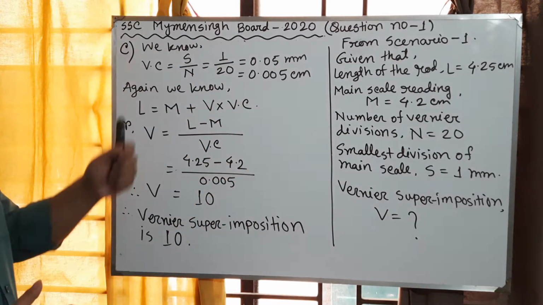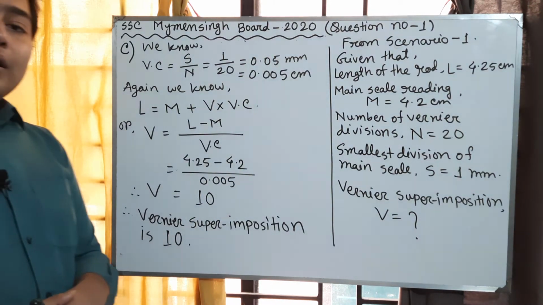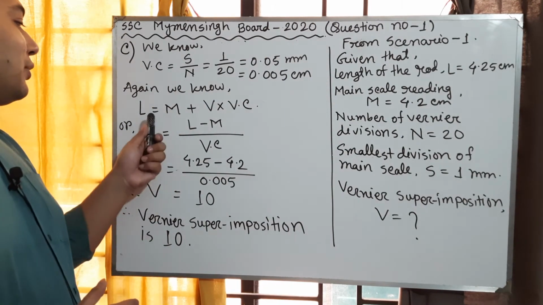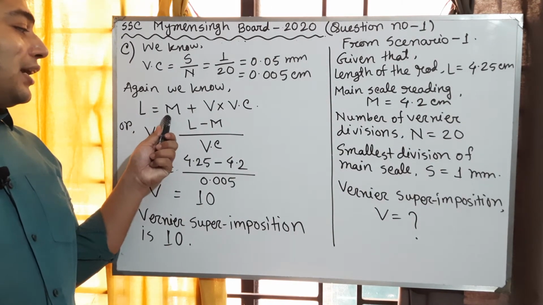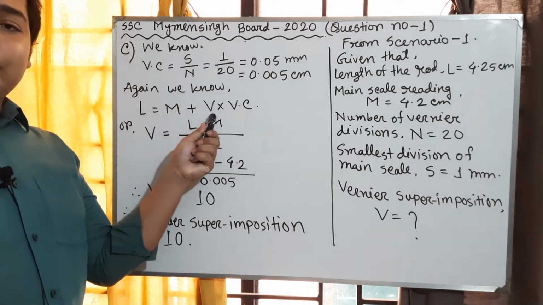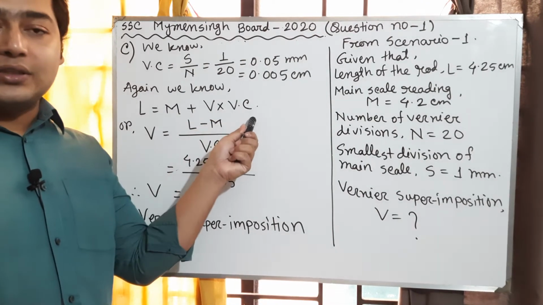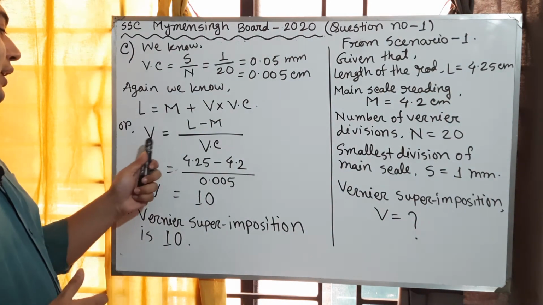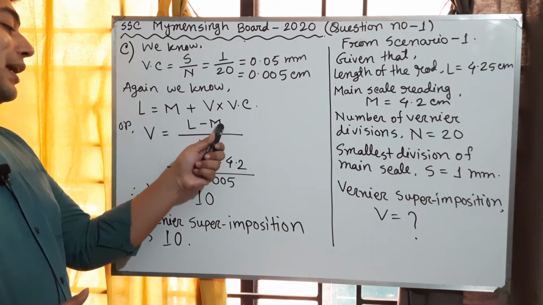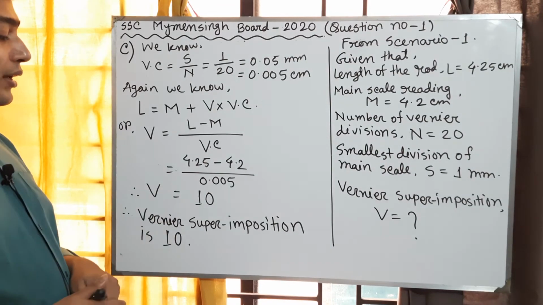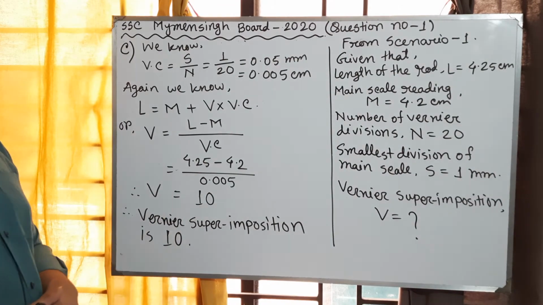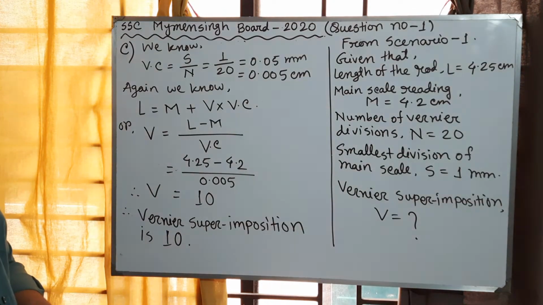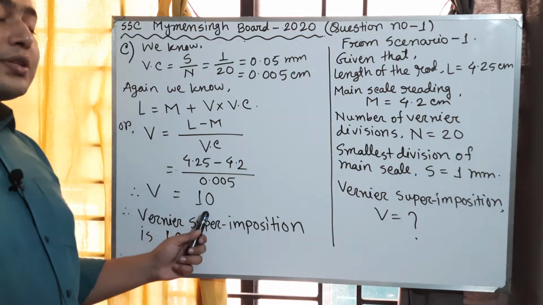Again, we know the length equals the main scale reading plus the vernier superimposition times the vernier constant. From this formula we get V equals L minus M divided by VC. Now putting the values of all the parameters and calculating, we get V equals 10.